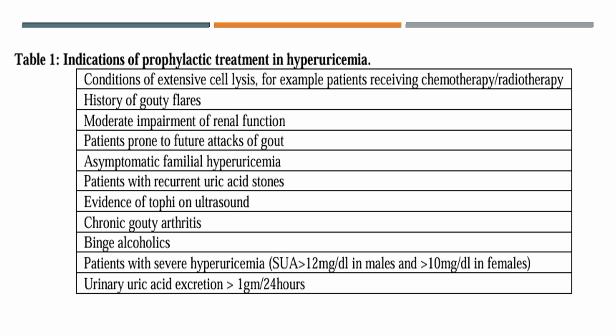Again, it's an indication to start prophylactic uric acid treatment, because in a patient having recurrent uric acid stone, you should advise 24-hour urine collection. In the 24-hour urine collection, if uric acid is more than 1 gram, the patient is a candidate for prophylactic management for uric acid.